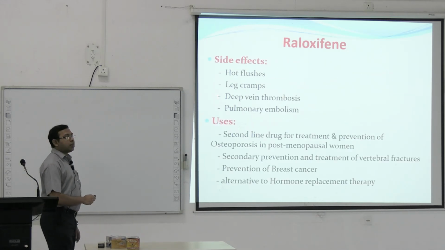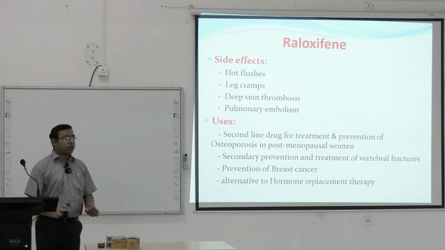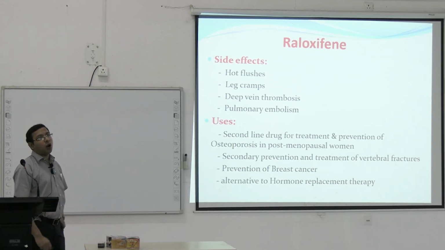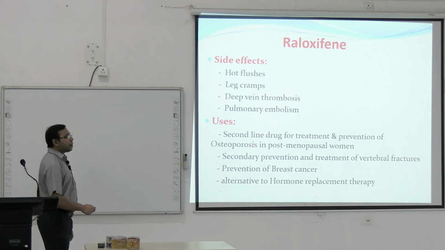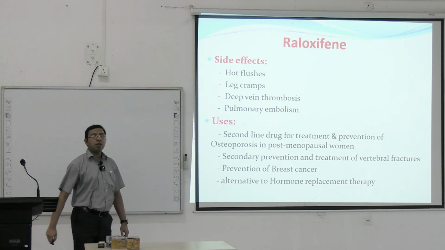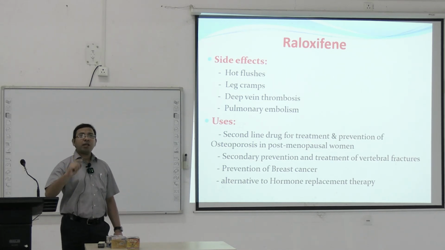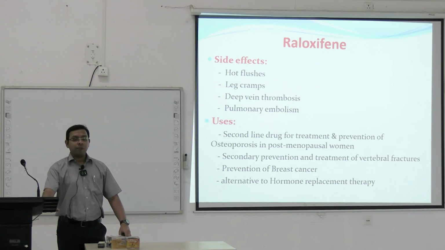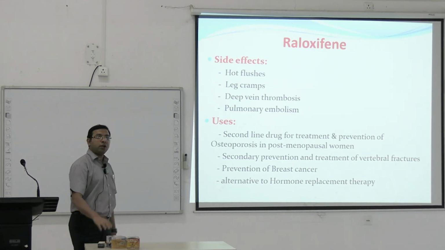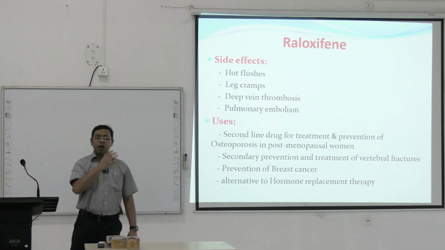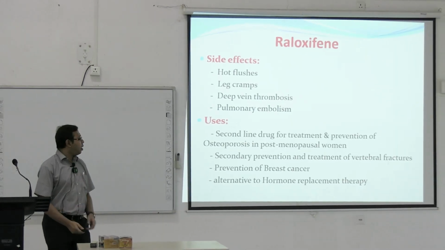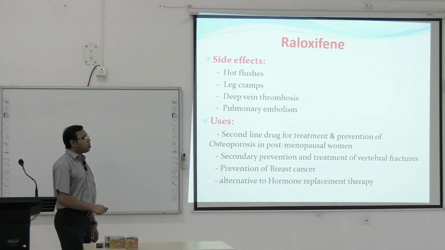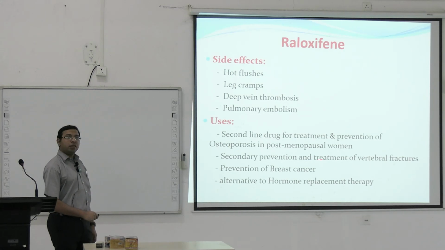The side effects are hot flashes, leg cramps, deep vein thrombosis, and pulmonary embolism; these can happen. And the main use of raloxifene is in osteoporosis. So in the osteoporosis class, you have heard about raloxifene as a drug. Raloxifene is a second line drug for the treatment and prevention of osteoporosis in postmenopausal women. What is the first line drug? The first line drug is the bisphosphonates. You have read about the bisphosphonates. Bisphosphonate is the first line drug for postmenopausal osteoporosis, very common in our country also. And among the second line drugs, there are different drugs, one of them being raloxifene. Apart from this, it is used in the secondary prevention and treatment of vertebral fractures, prevention of breast carcinoma, and as an alternative to hormone replacement therapy.